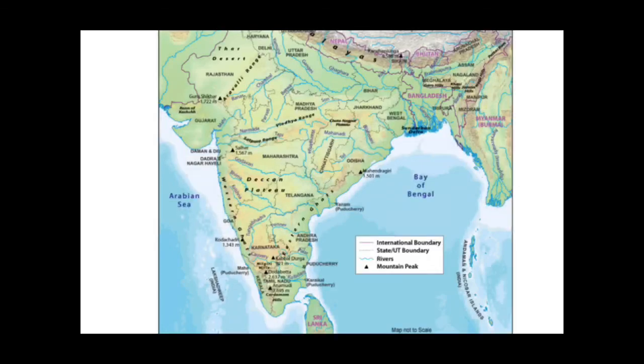Now we see these rivers in the map, in the original map. This is the map. Here the rivers are given. So you can see here, this is Chhattisgarh, this is Mahanadi River originating from Chhattisgarh, from here. And it is flowing in Odisha and then flows into Bay of Bengal, by making delta.